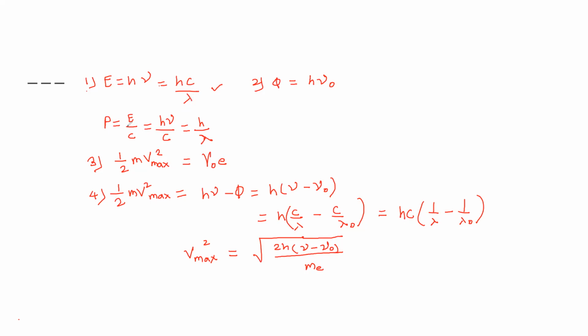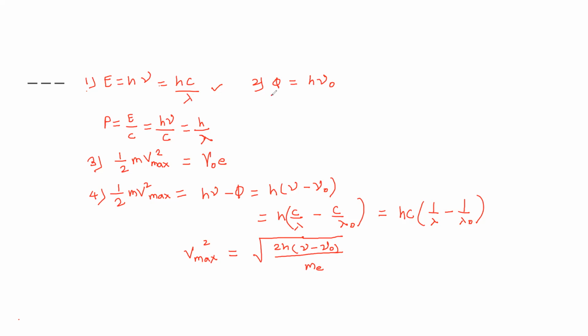Then for momentum, the formula is E upon C. So we can put h nu instead of E. So the formula for momentum we can write as h nu upon C, which is equal to h upon lambda. Depending on whether wavelength or frequency is given, accordingly we can use these formulas.